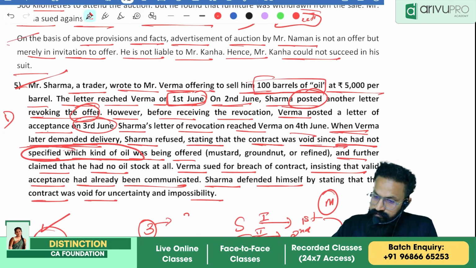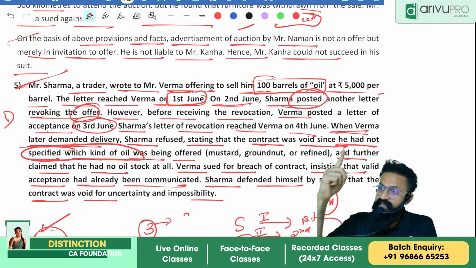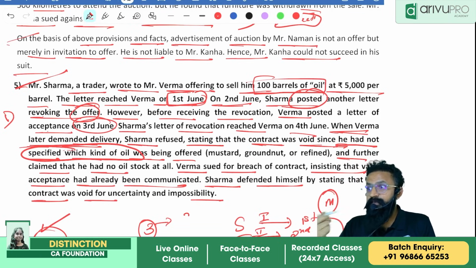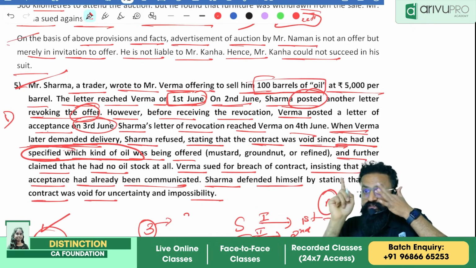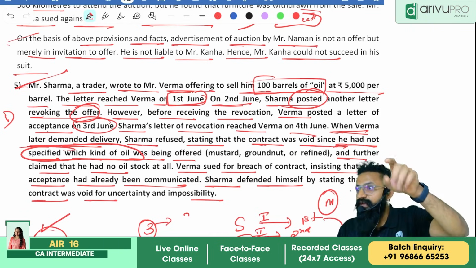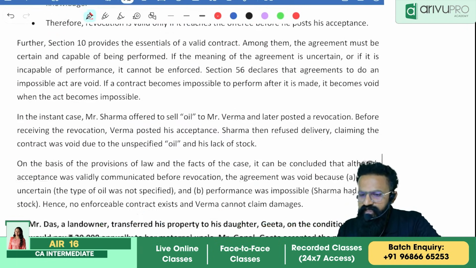Answer one more point: Mr. Verma accepted before the revocation. Correct, that is what I answered. But when is the acceptance complete against the proposer, as opposed to against the acceptor? Your point should say that against the proposer, acceptance is complete when the acceptor puts the acceptance in the course of transmission. That wording should be there.